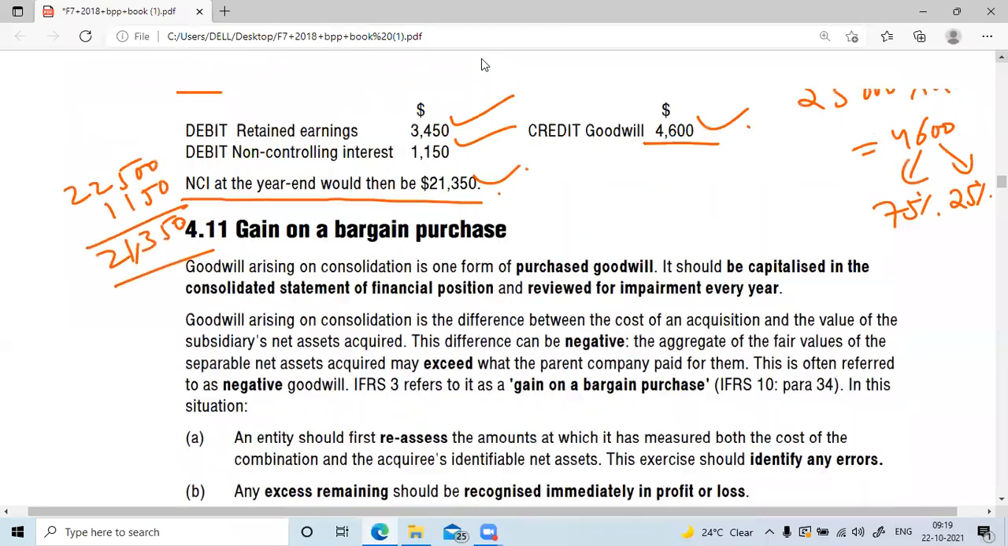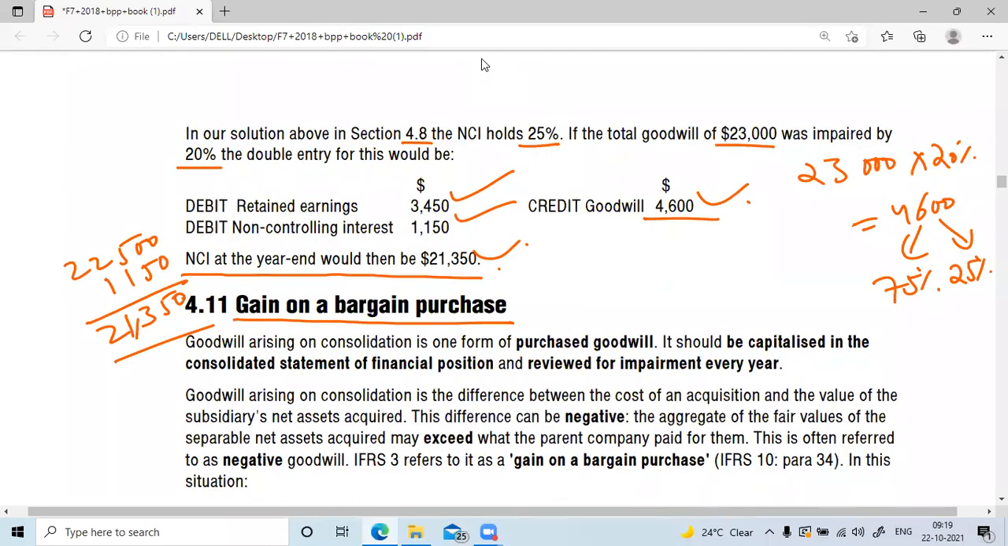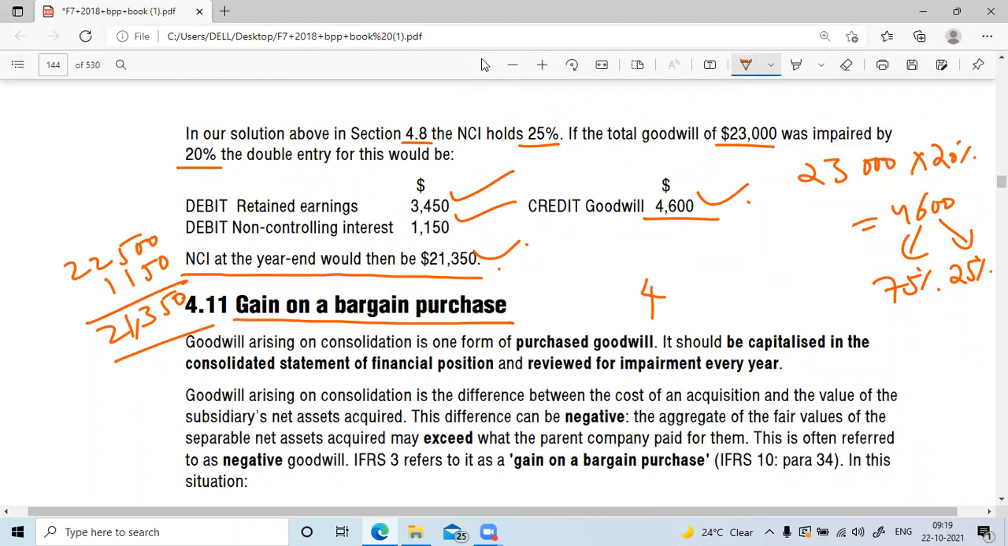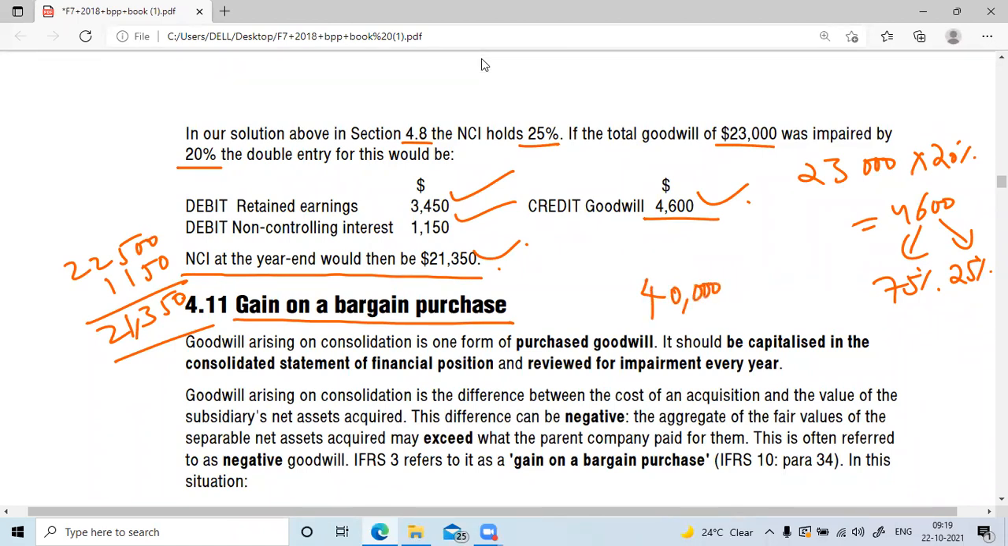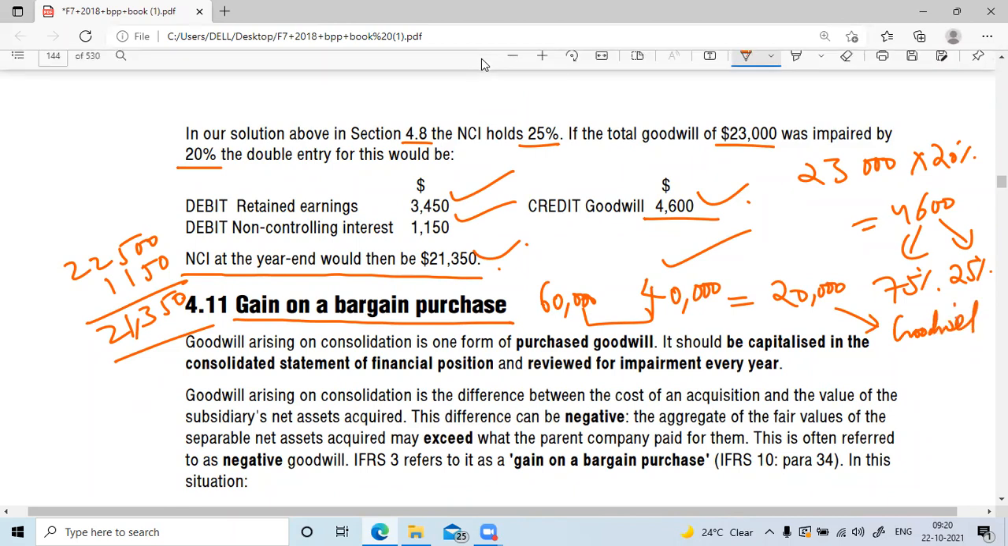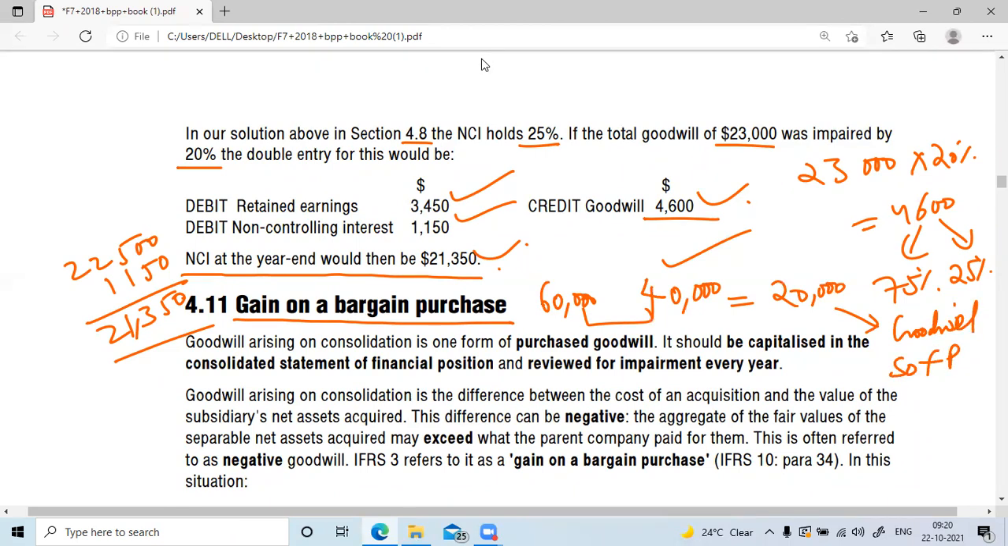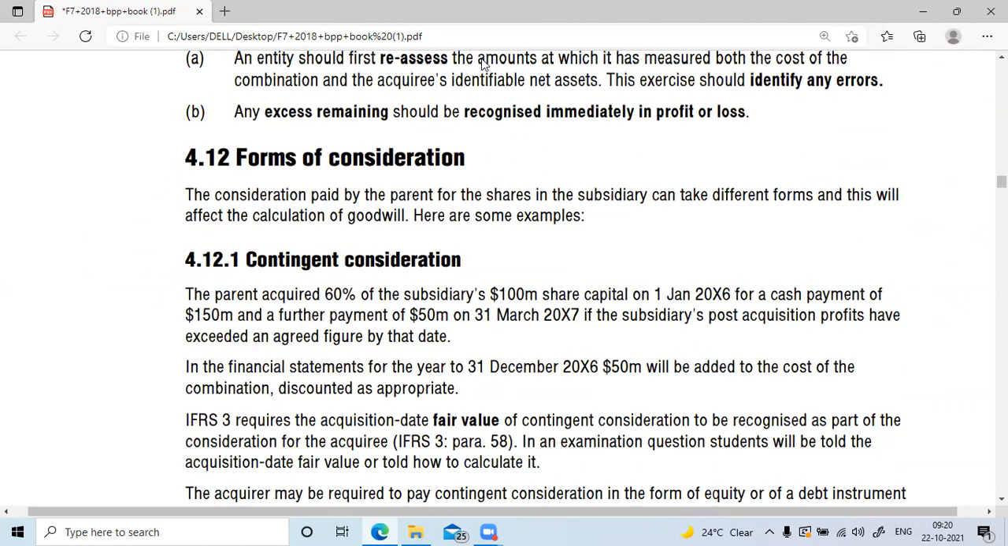Now, the next topic is gain on bargain purchase. What is this gain on bargain purchase? Nothing but the previous case: the subsidiary company's value was 40,000 and the parent paid how much? 60. Correct? So 20,000 was nothing but what? Goodwill. And this was an intangible asset shown in the SOFP. But now I'm telling you, suppose the subsidiary company's value is 40 and the parent is only paying 20. Then it is what?